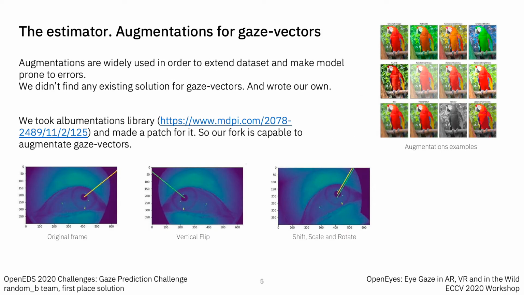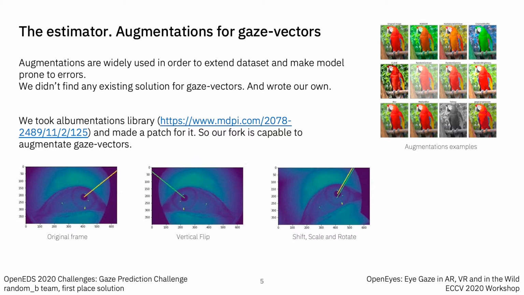Let's talk about the estimator. Here our main idea was to use augmentations. Augmentations are widely used in order to extend a dataset and make the model more robust to errors. Mostly used are color augmentations and geometry augmentations. We didn't find any existing solutions for gaze vectors, but found for bounding boxes, for key points and for other labels. And we decided to write our own solution.